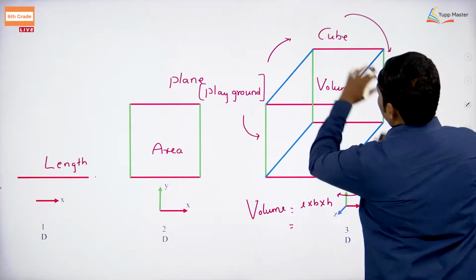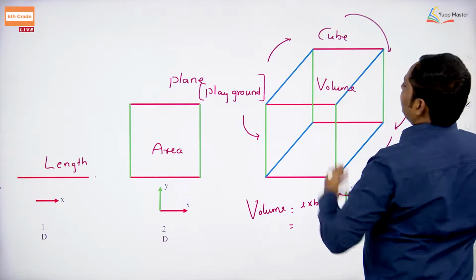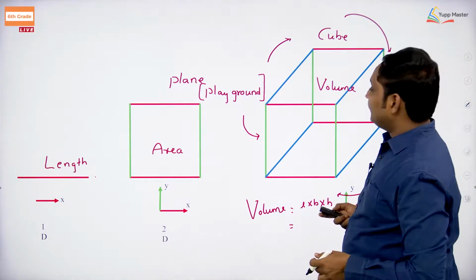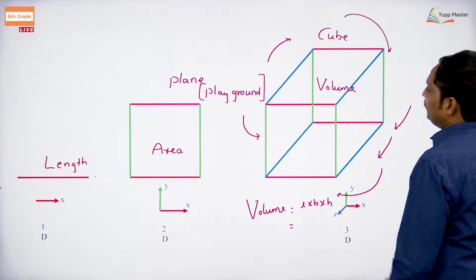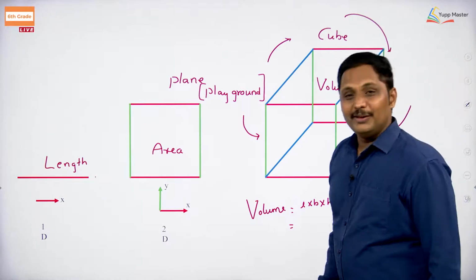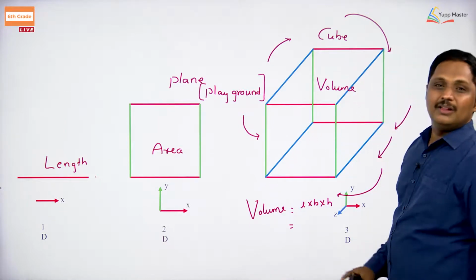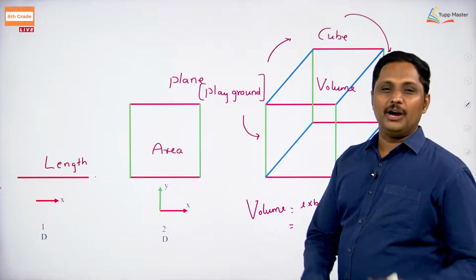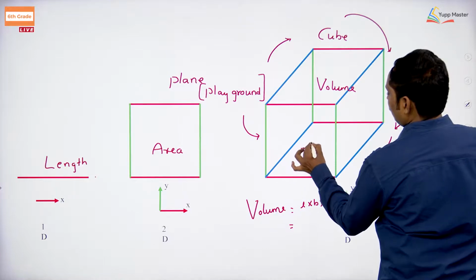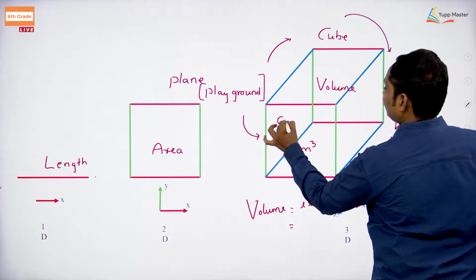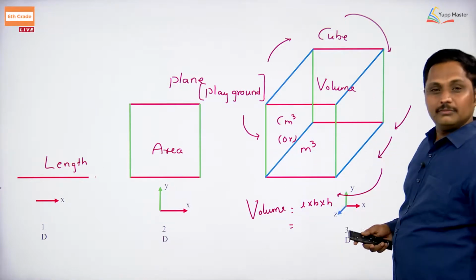Whichever direction you move it, if you rotate it, its shape is going to be the same. Very clear, we can measure that. It is not a tough task, easily you will find it out. So, we will measure length, area, and volume. Suppose you measure the volume of a liquid, if you have a water tank, you will measure the volume in meter cube or centimeter cube. This is the process of measurement.